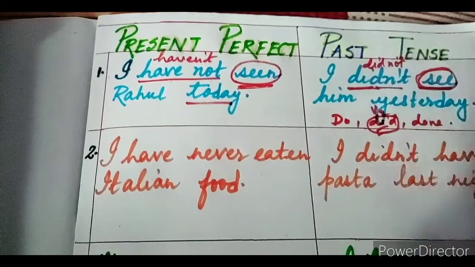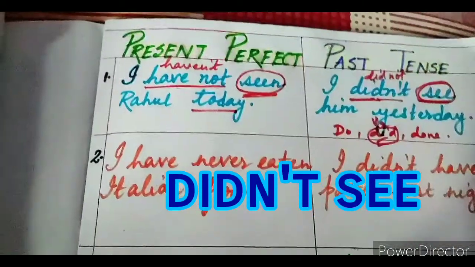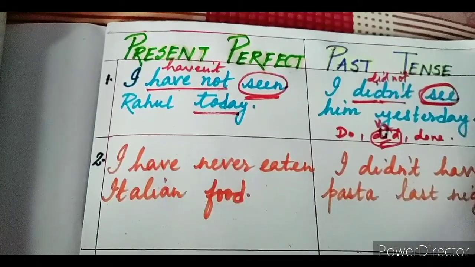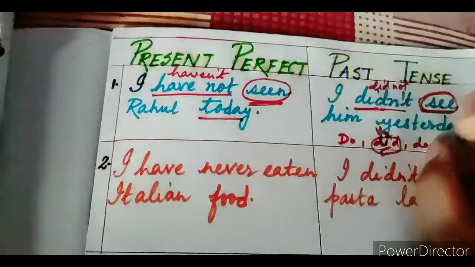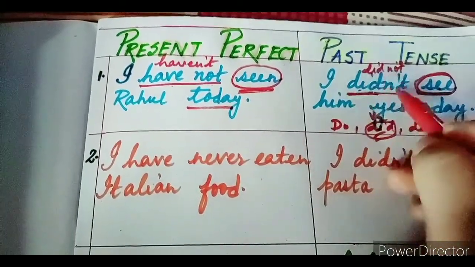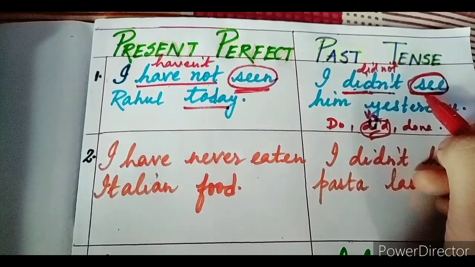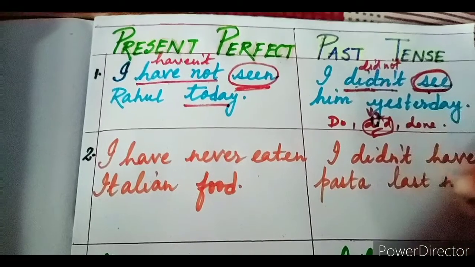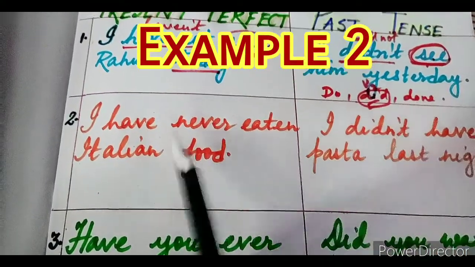So the correct form will be didn't see. You can also say didn't see or did not go or did not remember or did not write. Whatever it is, in past tense, in the negative form you will use did along with not, and the main verb that will come after this didn't will be in the present form. Remember this.